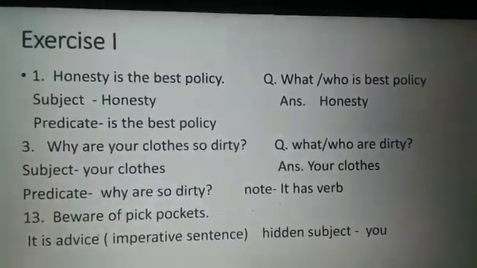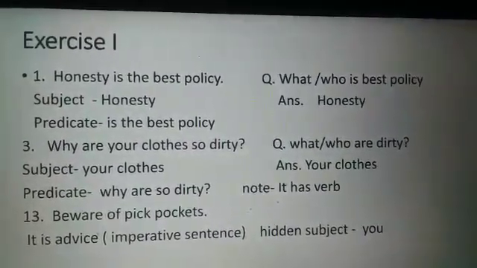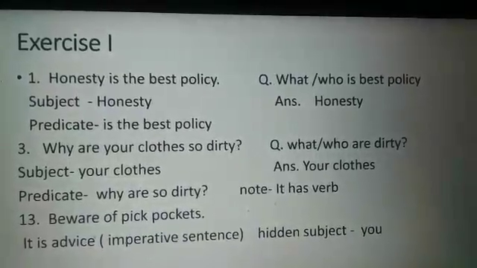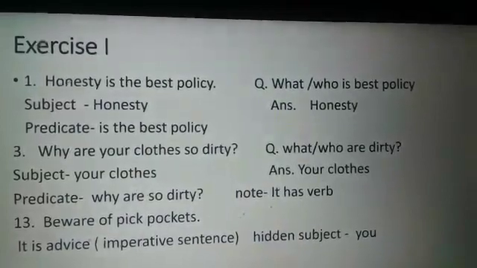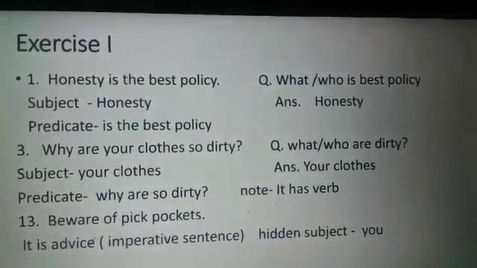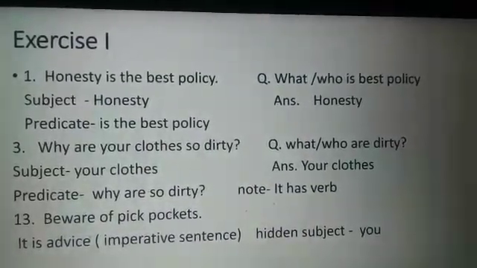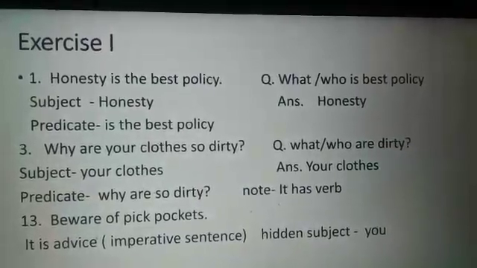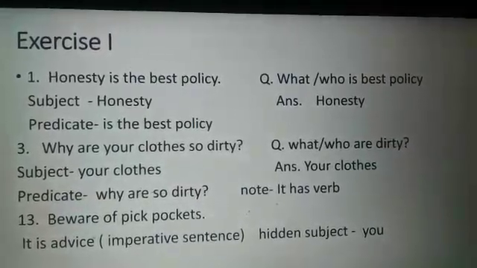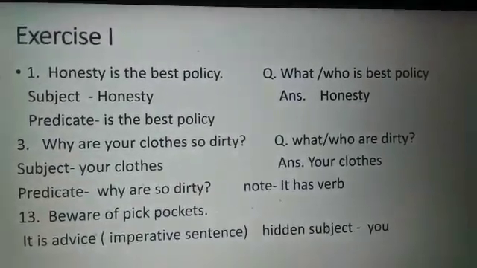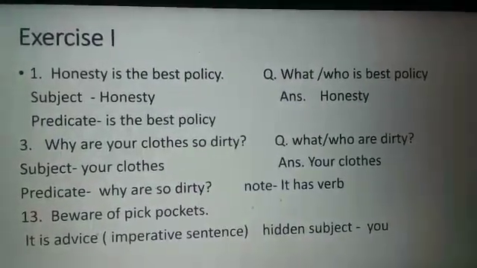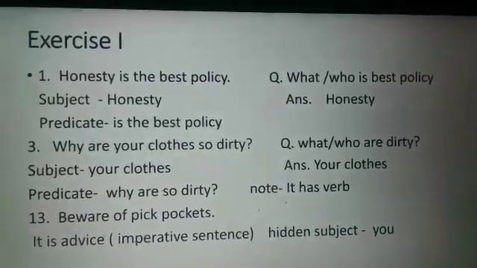Now we are doing the exercise from your books. Exercise number 1. First sentence I am taking: Honesty is the best policy. Now again ask the question to yourself: who or what is the best policy? You will get the answer honesty. So the subject is honesty. And what is the predicate? The rest of the part, is the best policy. It is the predicate.